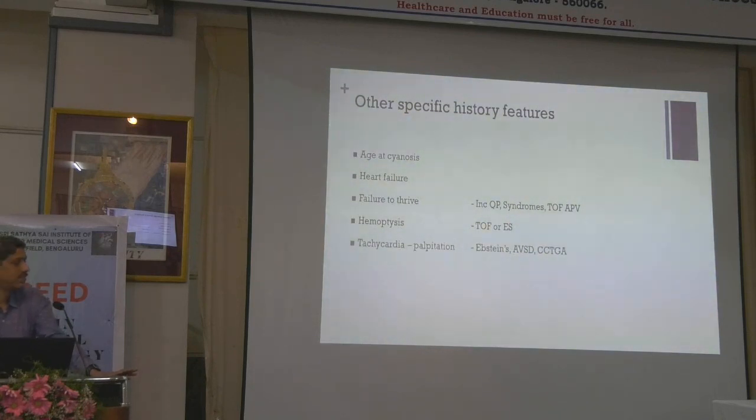And tachycardia, we always discussed the causes of palpitations; here I'm talking about arrhythmic palpitation. A history of arrhythmic palpitation points to Ebstein's anomaly, AVSD, CCTGA and heterotaxy syndromes. And syncope can be because of structural lesions like PS. Very rarely in Eisenmenger syndrome you can have syncope, or AV blocks because of AV canal defects, heterotaxy and CCTGA.